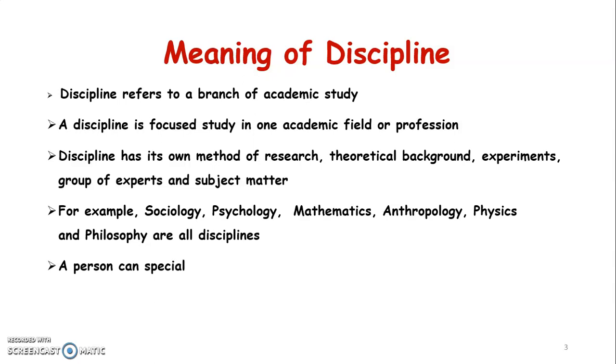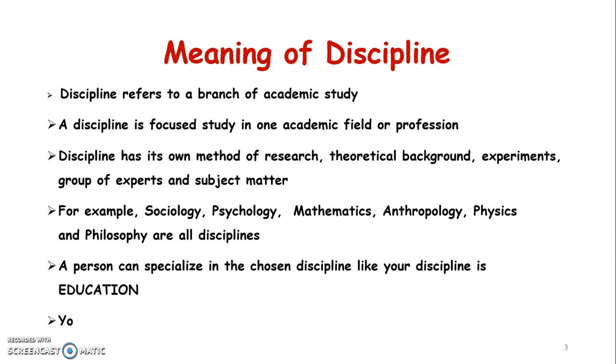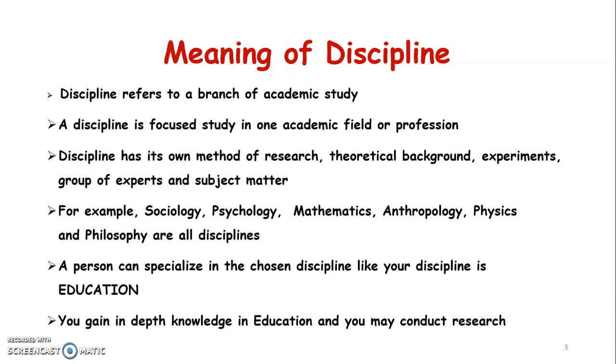A person can specialize in the chosen discipline, like your discipline is education, right? You can gain in-depth knowledge in education and you may conduct research, right? That we have seen. Now we'll see the next one, that is the meaning of academic discipline. What is academic discipline?